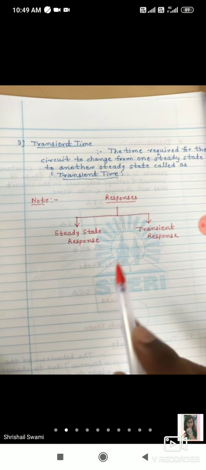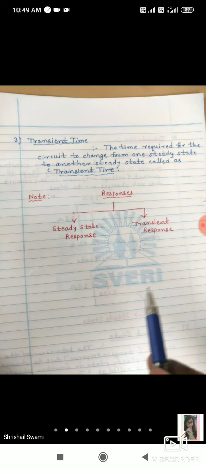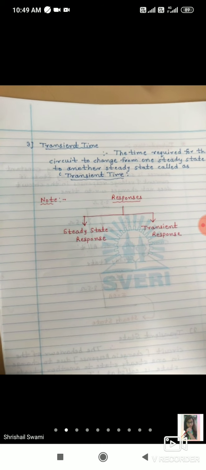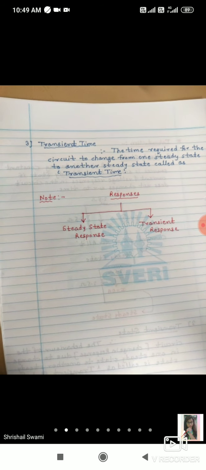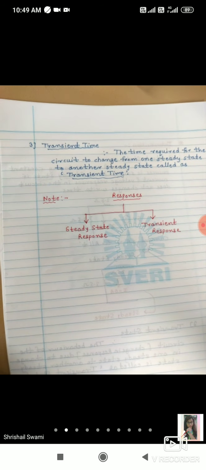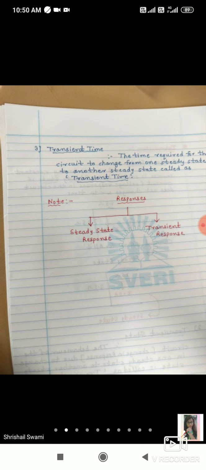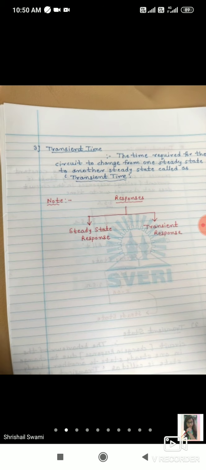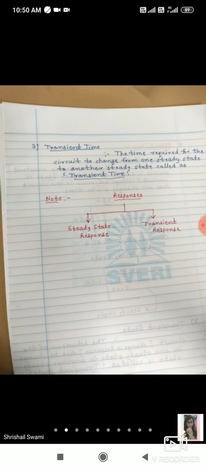For transient response analysis, there are two different mathematical models we can use. One is linear differential equation and second one is Laplace transform. Linear differential equations depend on time domain analysis, whereas Laplace transform depends on frequency domain analysis. You already learned the difference in mathematics 3, M3.